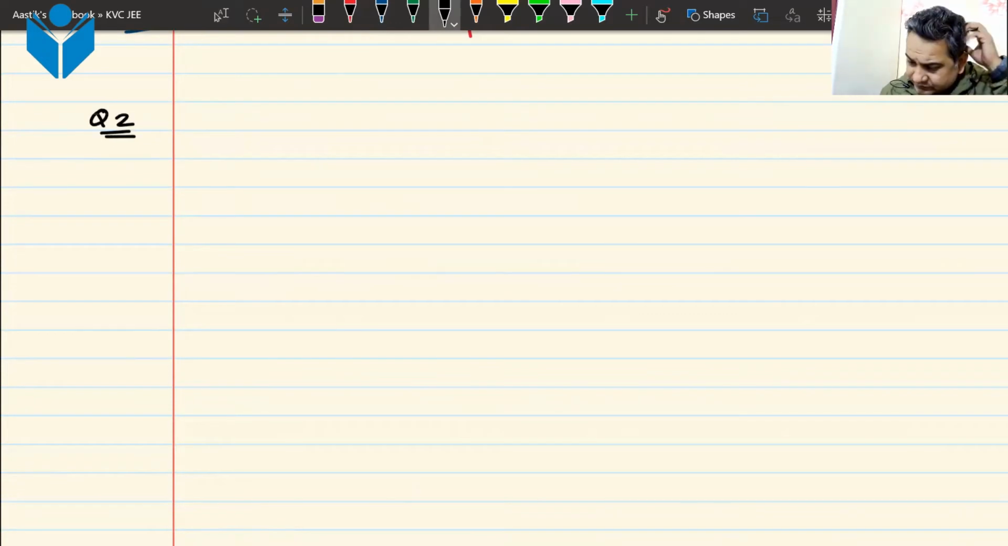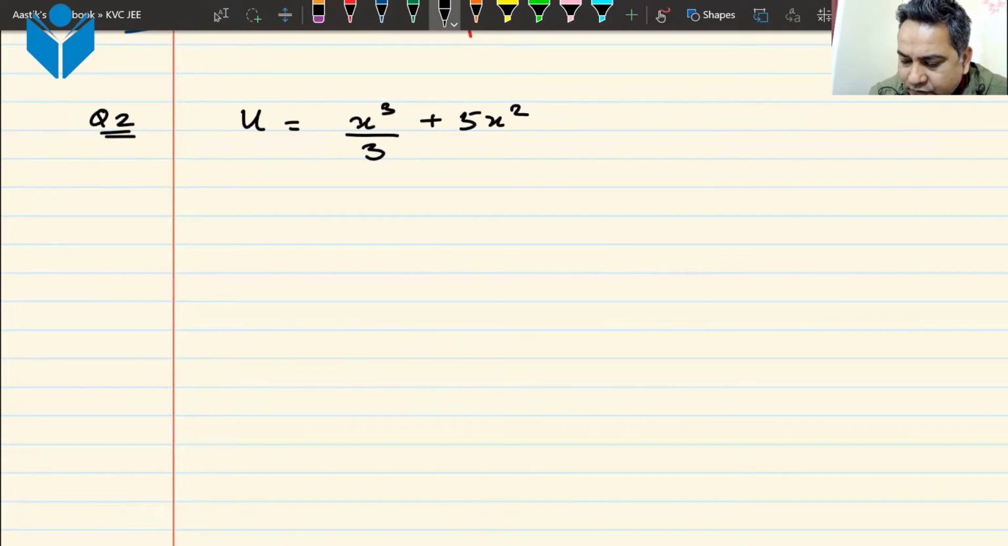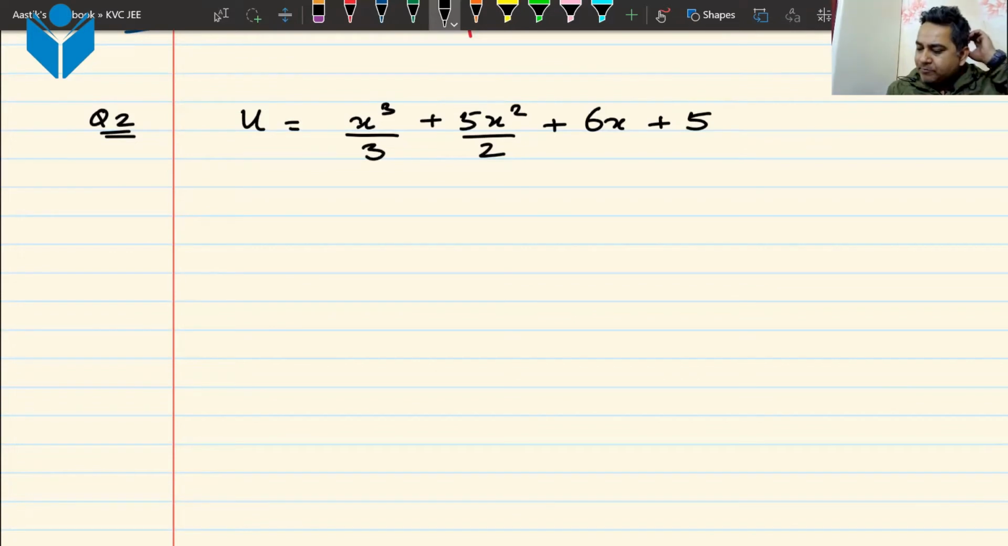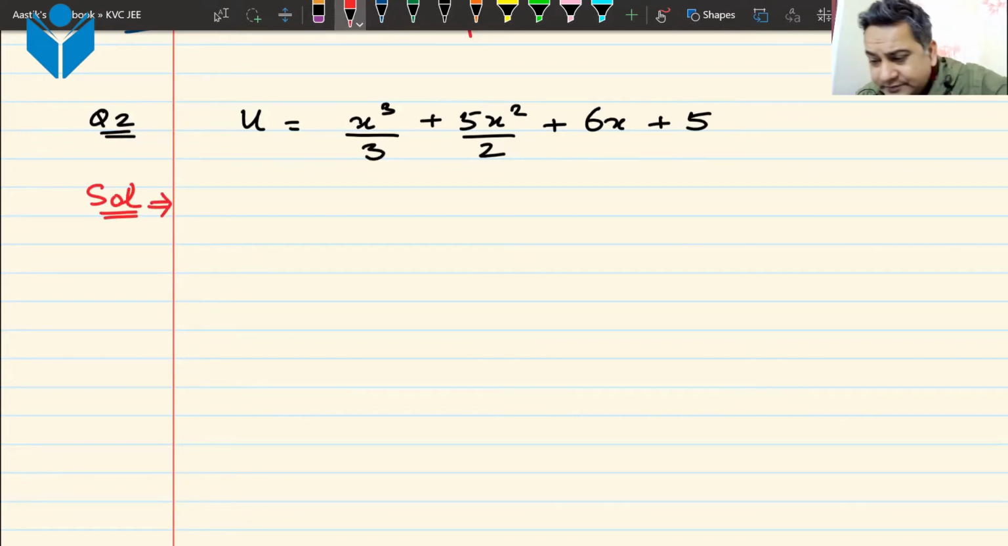And what is the question? Again, I have an energy function, U is equal to x cubed by 3 plus 5x squared by 2 plus 6x plus 5. Again, the question is the same. Find out the points of equilibrium and find out what type of equilibrium it is. I'm not writing the entire question, saving my time so that you can have time to solve this. Your time of 2 minutes starts now.